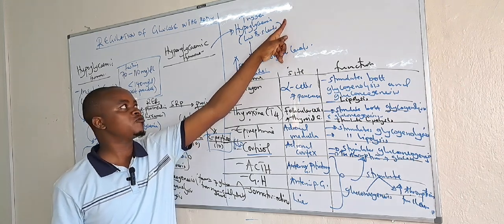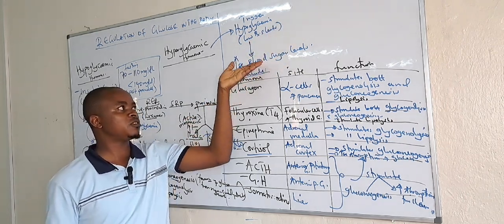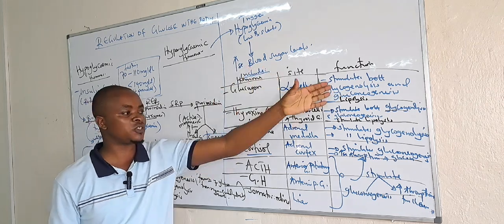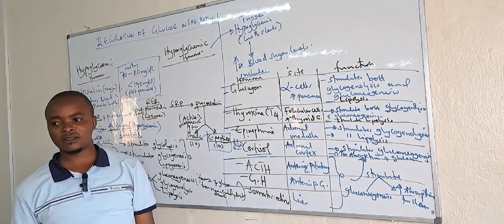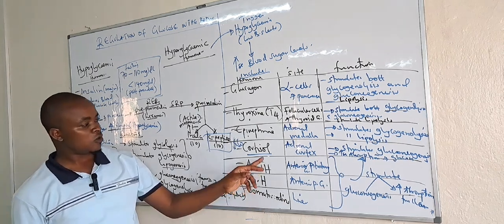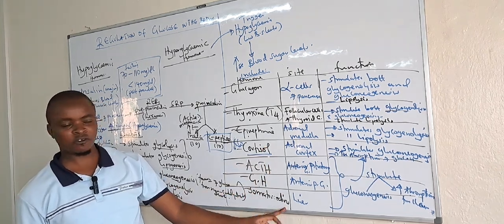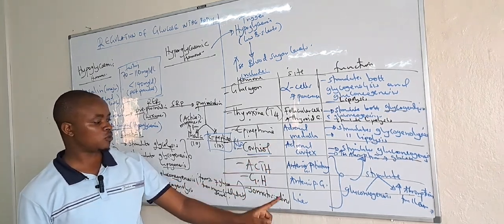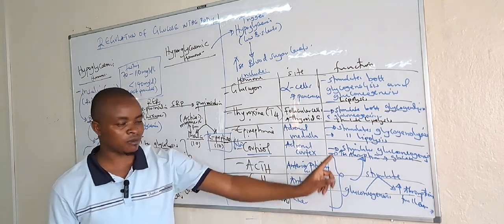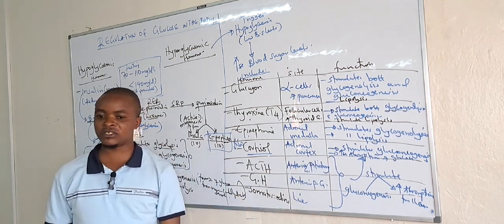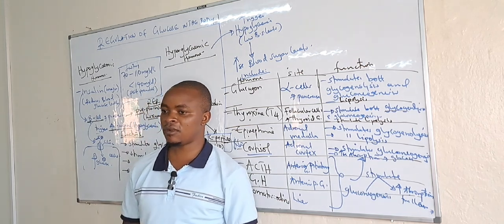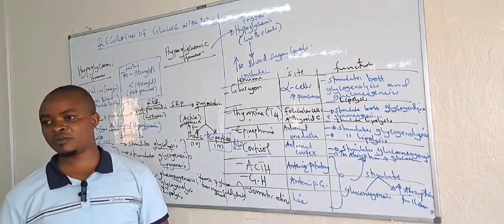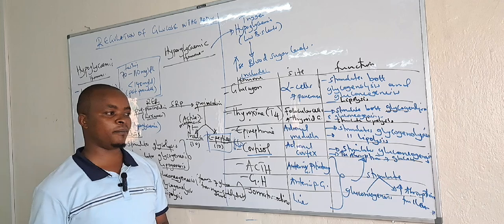And after being triggered, their role is to increase blood sugar levels through these processes we have outlined. From cortisol to somatomedin, all of them are doing the same role: enhancing gluconeogenesis and increasing glucose absorption from the intestines, that is from the ileum.